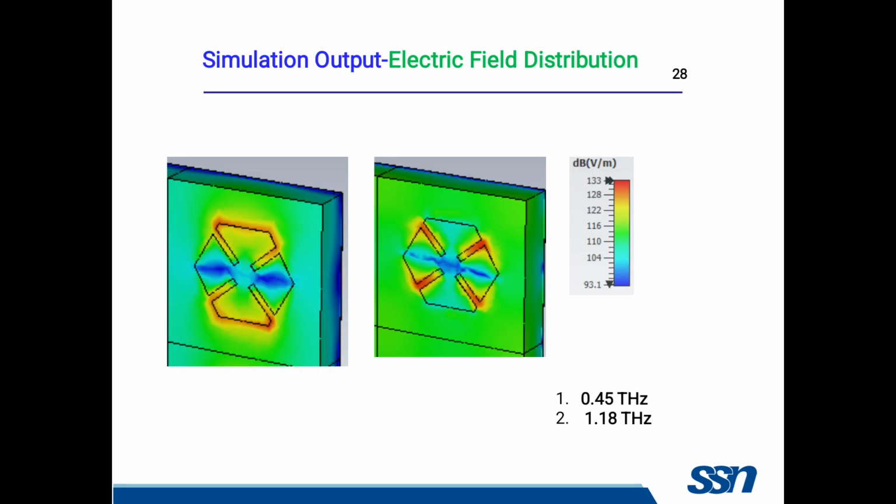This picture shows the electric field distribution of the proposed absorber. The color bar on the side shows the intensity scale. Because of this intensity scale, we can monitor which place has the maximum electric field distribution. Red is maximum and next to maximum is yellow. The inside of the patch structure has the maximum electric field distribution. The overall patch structure also has the maximum electric field distribution, and the surface of the dielectric also has the maximum electric field distribution.